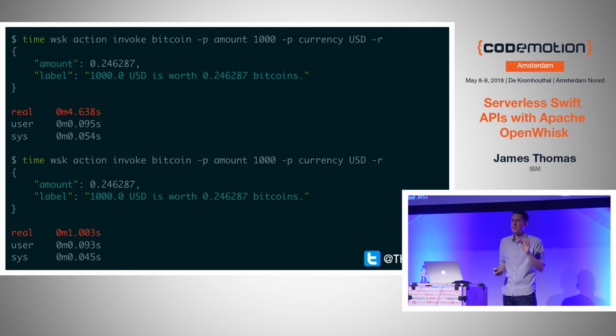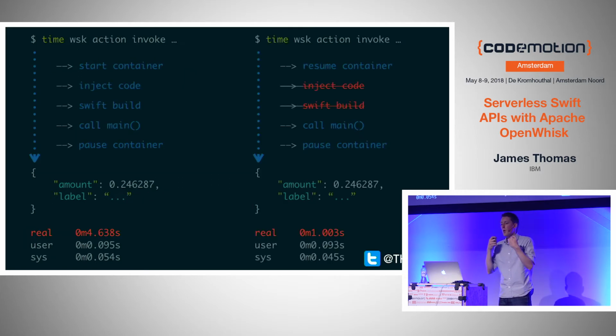So why is this? And this affects Swift more than some other runtimes. Well, let me drop beneath the covers of serverless and very quickly, in 30 seconds, explain all the steps that need to happen for your serverless functions to execute in the cloud and what actually goes on beneath the rainbow. So when you type whisk action invoke, I said it just calls the platform API.